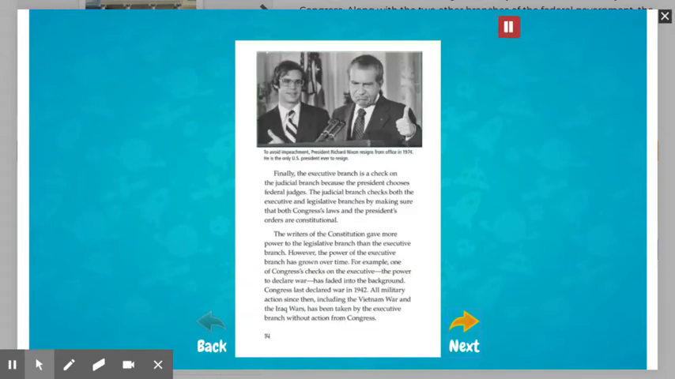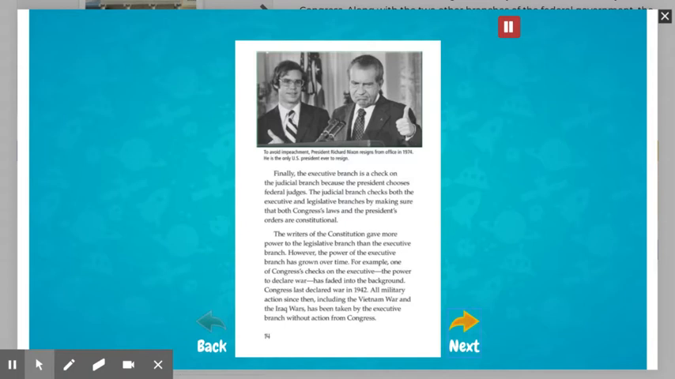Finally, the executive branch is a check on the judicial branch because the president chooses federal judges. The judicial branch checks both the executive and legislative branches by making sure that both Congress's laws and the president's orders are constitutional. The writers of the Constitution gave more power to the legislative branch than the executive branch. However, the power of the executive branch has grown over time.